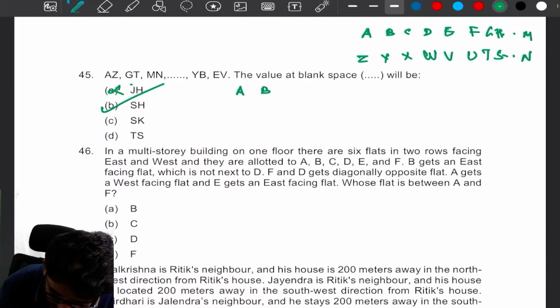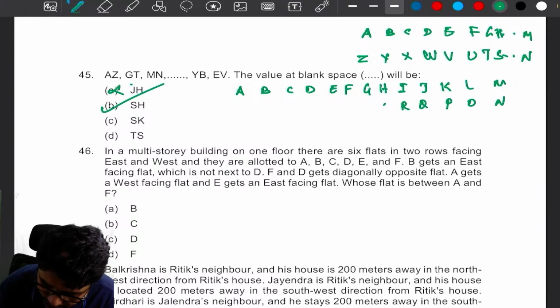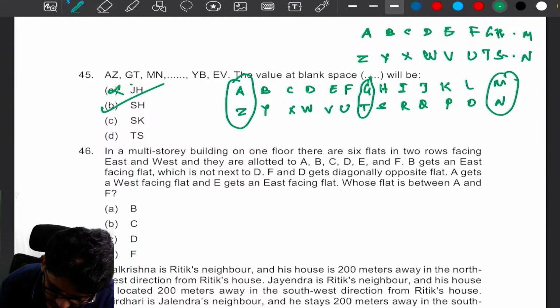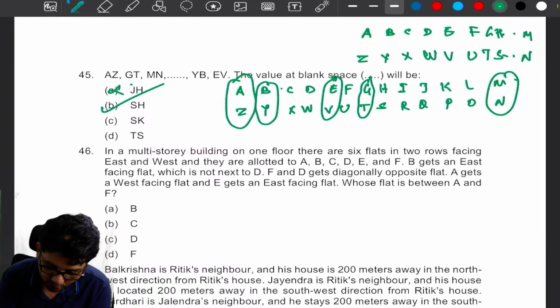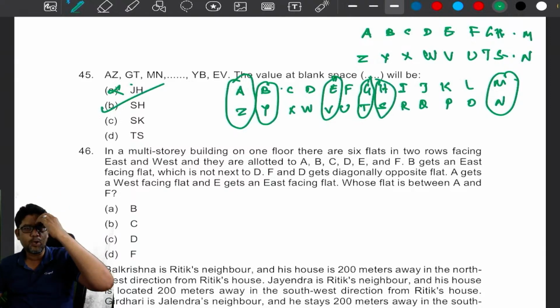A, B, C, D, E, F, G, H, I, J, K, L, M, N, O, P, Q, R, S, T, U, V, W, X, Y, Z. What is given? A, Z. Next G, T, next M, N, next Y, B, next E, V. So all are mirror images. So here S, H is the mirror image. So option B. I hope you all understood this.